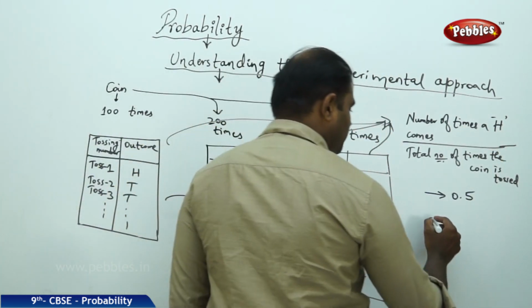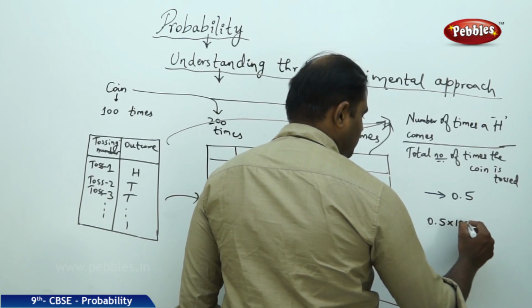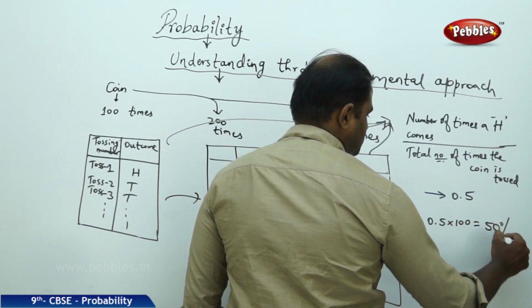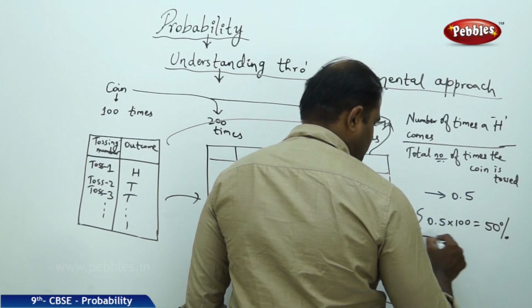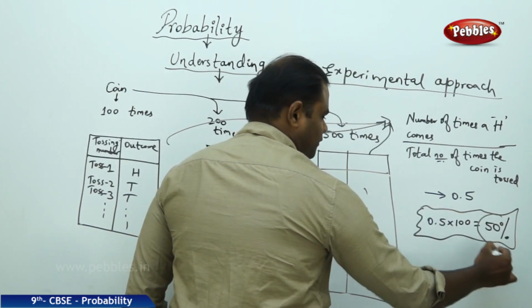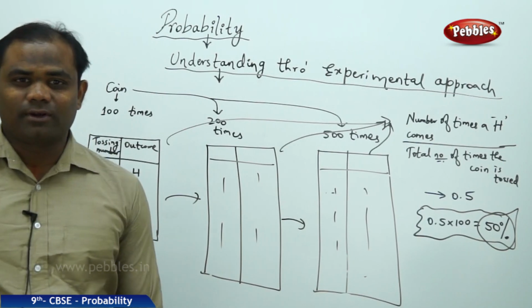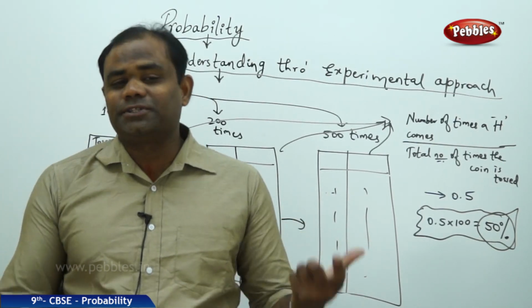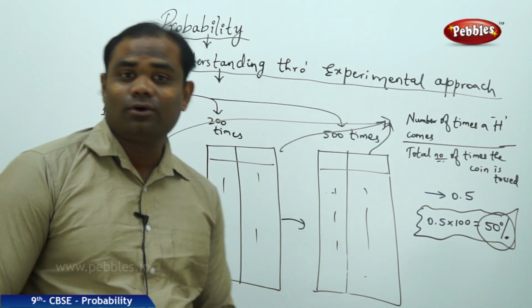Thus, 0.5 times 100 is 50%, which proves mathematically that there are equal chances, 50-50 chances, of getting a head or a tail.